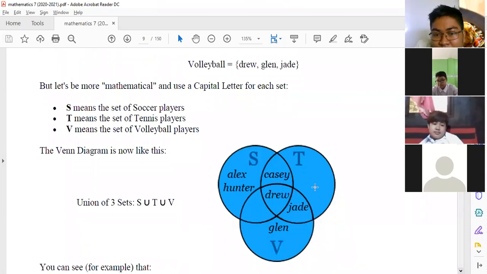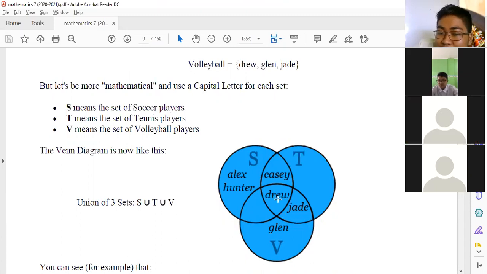So si Drew is kasama naman siya ngayon sa volleyball ulit. So ilan yung piniplay na sport ni Drew? We have three. We have the soccer, kasama pa rin siya sa circle. Dito naman sa circle na to, sa tennis, kasama pa rin siya. Volleyball, and in volleyball also, si Drew pa din.